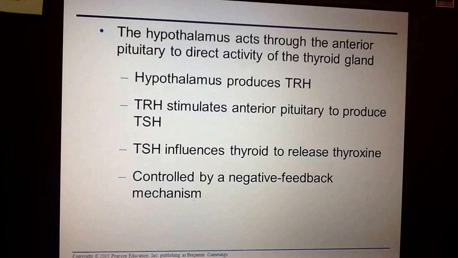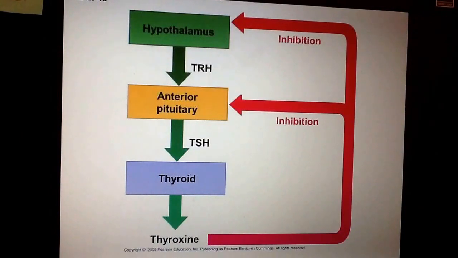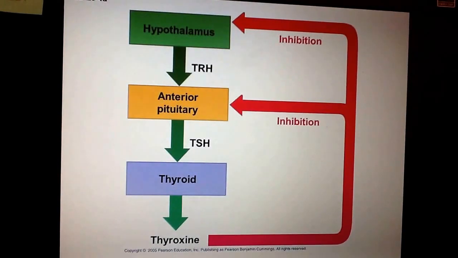The thing about this is that we're always trying to maintain homeostasis, and so we have the negative feedback control. So here's the example. So here's our hypothalamus producing a hormone that tells the anterior pituitary to release the thyroid stimulating hormone. The thyroid stimulating hormone travels to the thyroid, which then causes the thyroid to make and release thyroxine. The thyroxine, on the other hand, while it goes and causes its own response, it's also going back and telling the hypothalamus, stop making TRH. It's telling the anterior pituitary, stop making thyroid stimulating hormone. So then we stop the production of thyroxine before we have too much of it.